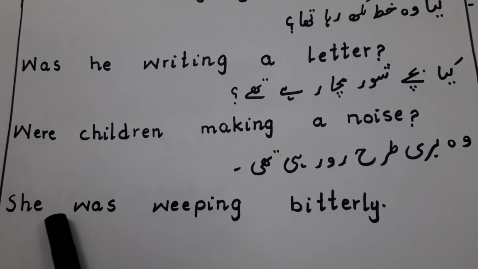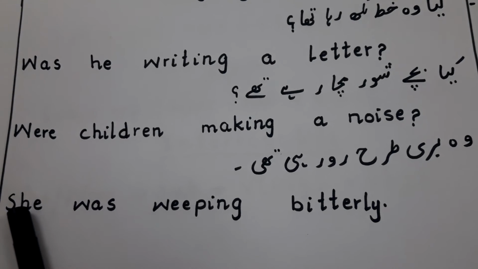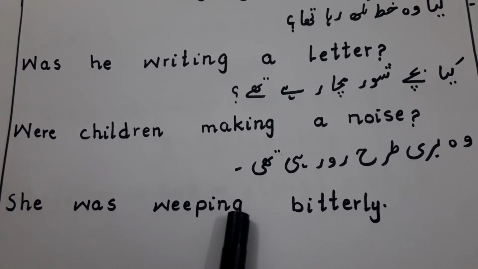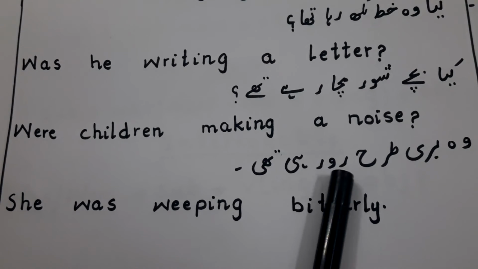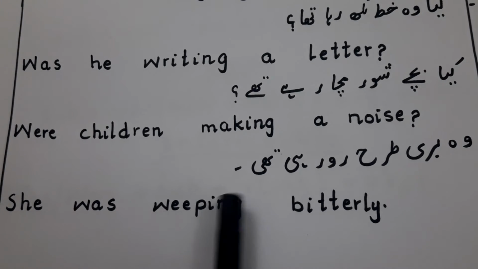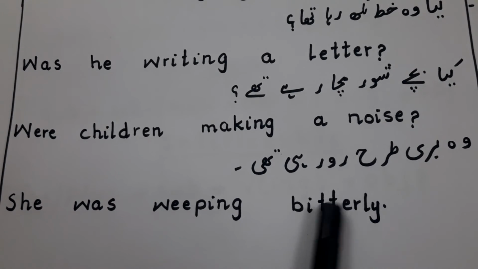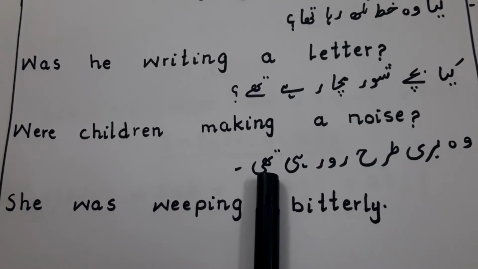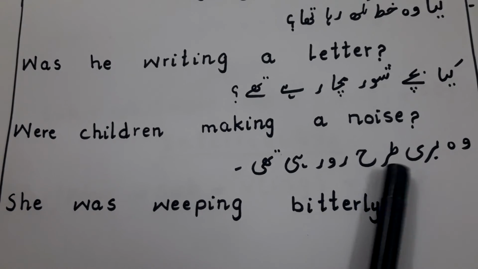So she was, after the subject the helping verb is was. She was रो रही, weep, weeping. बुरी तरह, bitterly. She was weeping bitterly.